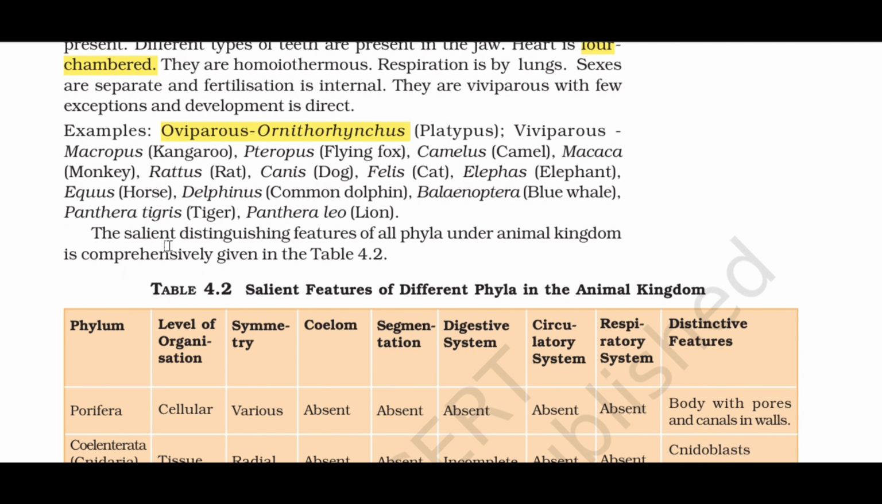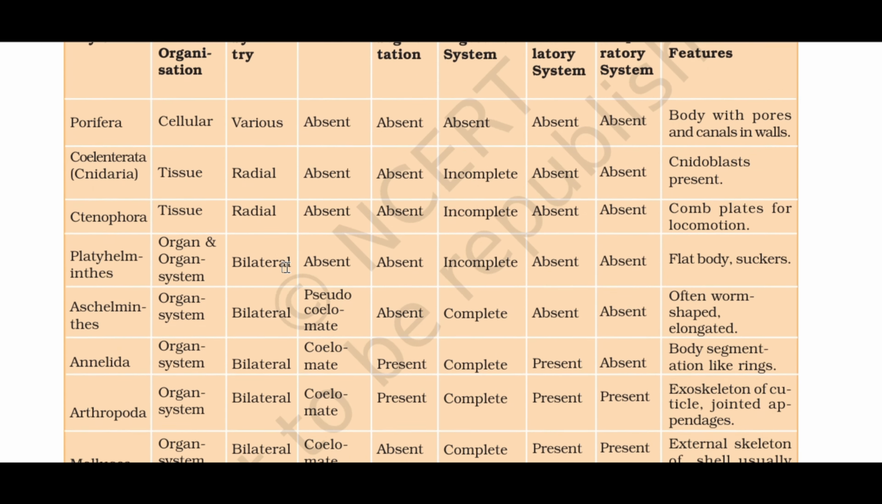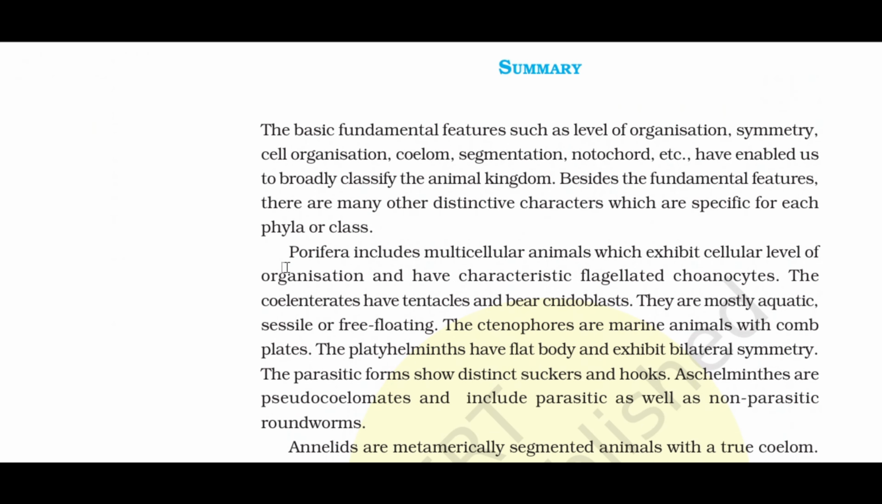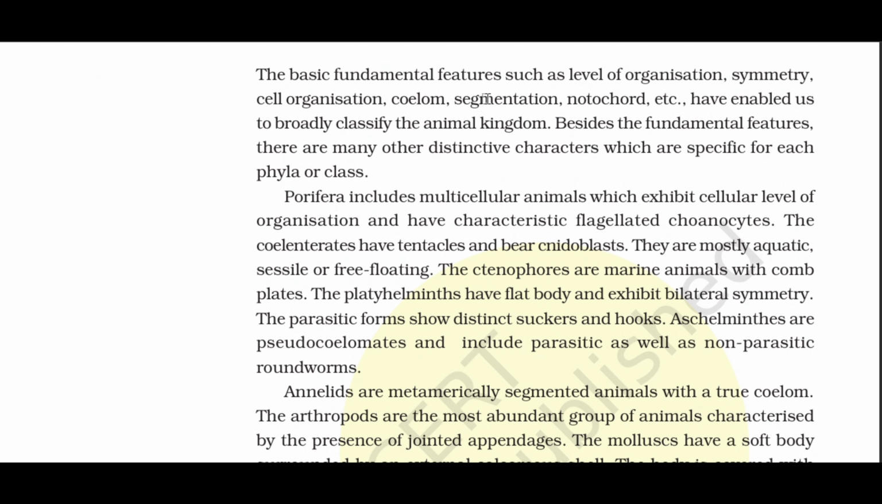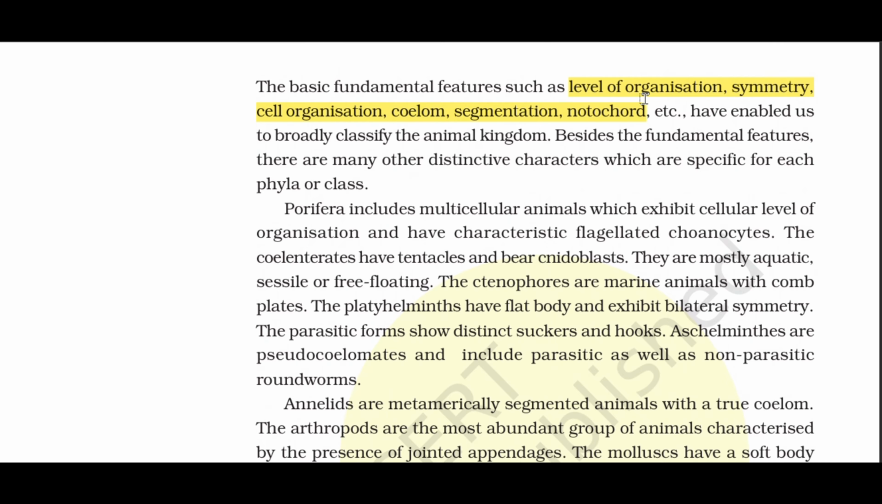The salient distinguishing features of all phyla under Animal Kingdom are comprehensively given in Table 4.2. Summary. The basic fundamental features such as level of organisation, symmetry, cell organisation, coelom, segmentation, notochord, etc., have enabled us to broadly classify the Animal Kingdom. Besides the fundamental features, there are many other distinctive characters which are specific for each phylum or class.